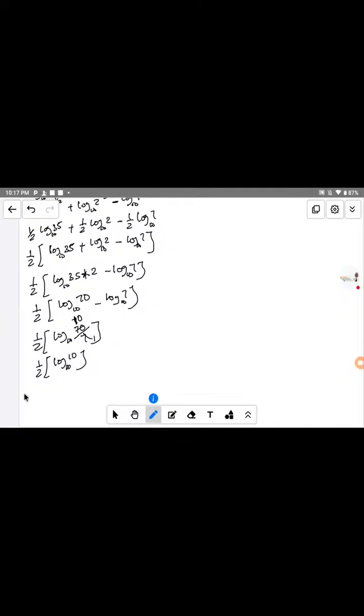So therefore, this one becomes 1 over 2, open bracket, and this one becomes 1. When they multiply together, 1 over 2 multiplied by 1 is equal to 1 over 2. So the solution to this numerical problem is 1 over 2, which is equal to half.